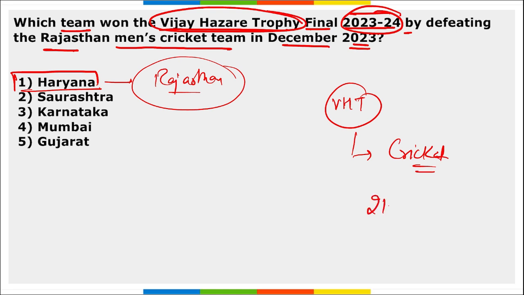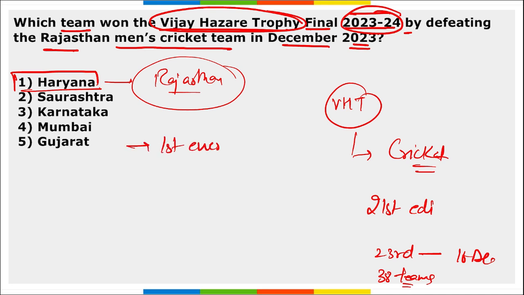This was the 21st edition of the Vijay Hazare Trophy. This was held from 23rd November till 16th December. A total of 38 teams took part in this Vijay Hazare Trophy, and for Haryana, this was the first ever win.